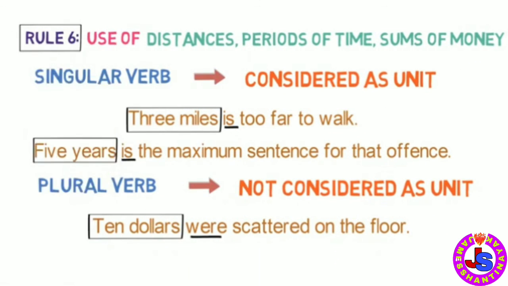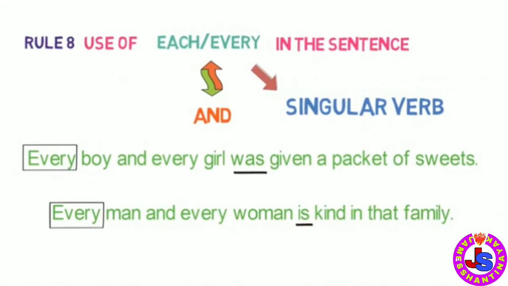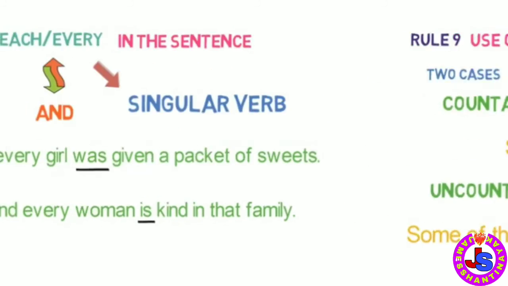Rule number 6. Use a singular verb with distances, periods of times, sums of money when considered as a unit. Rule number 7. When none is used with a prepositional phrase starting with of, the subject can be both singular and plural. Rule number 8. Two nouns qualified by each or every, even though connected by and, require a singular verb.